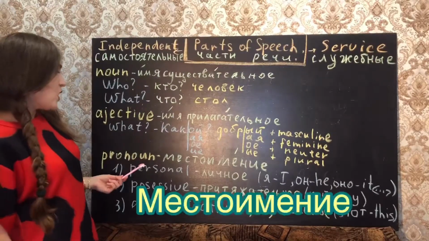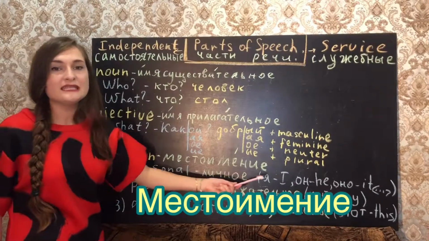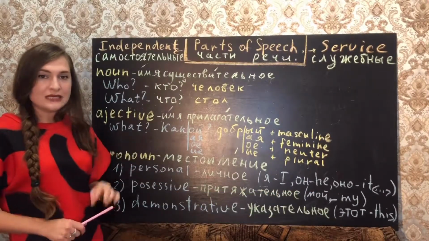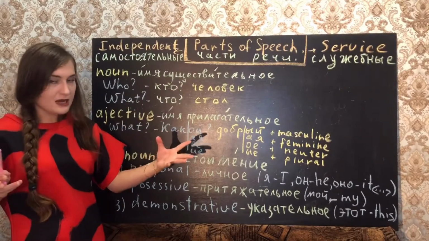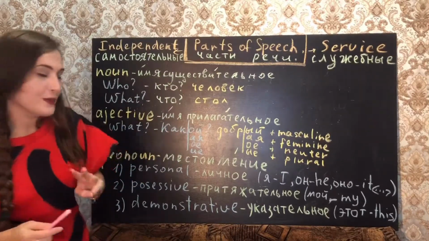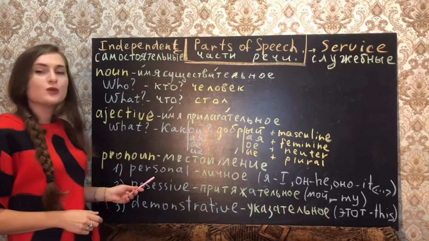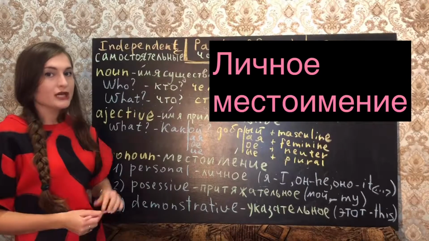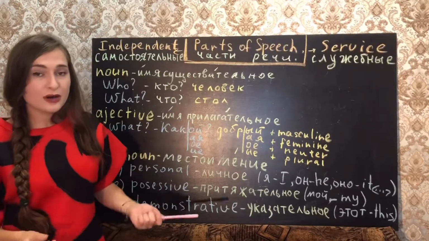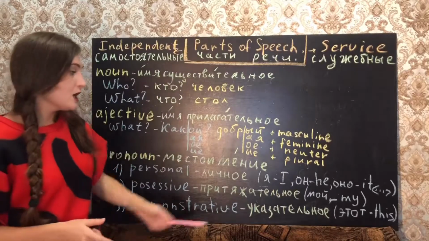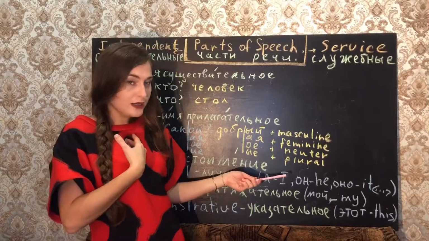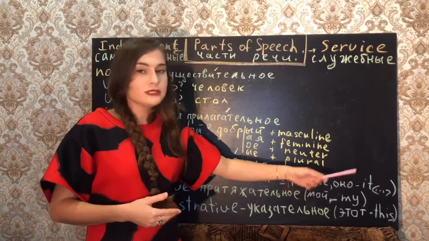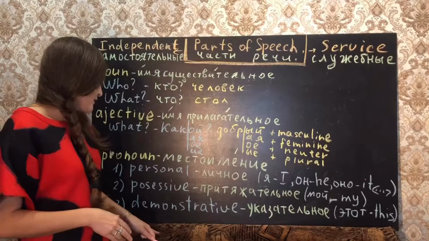And the next one, pronoun. We call it местоимение. It has different types, but we'll use just three of them and show you how they work. The first one is personal, личное in the Russian language. Личное, because it's about someone, just a person. Я, I, он, he, оно, it, and so on. We'll speak later about them.